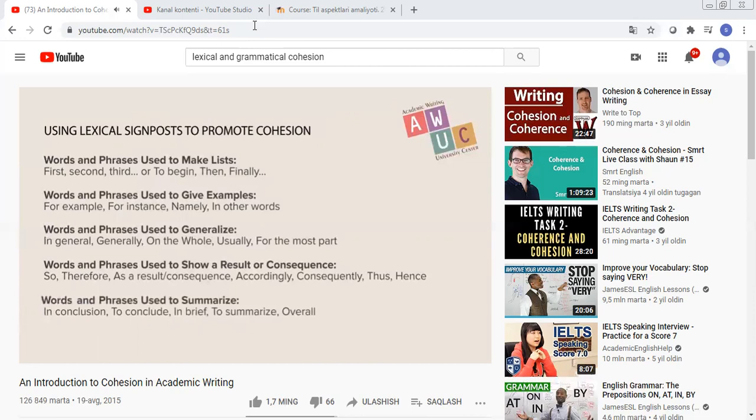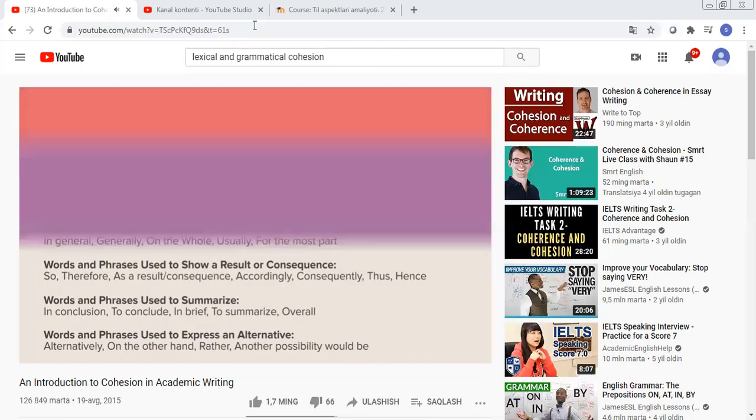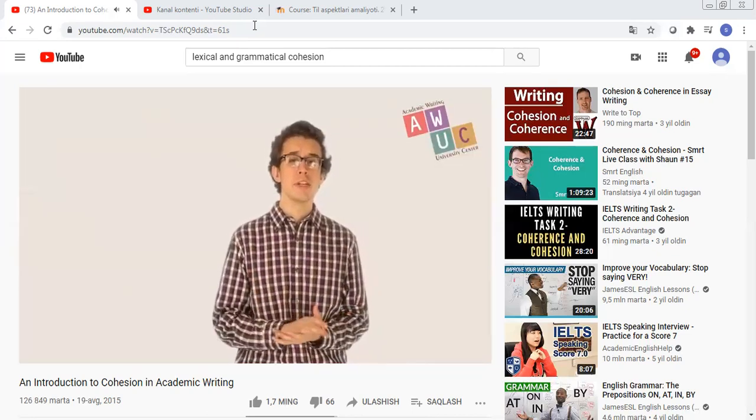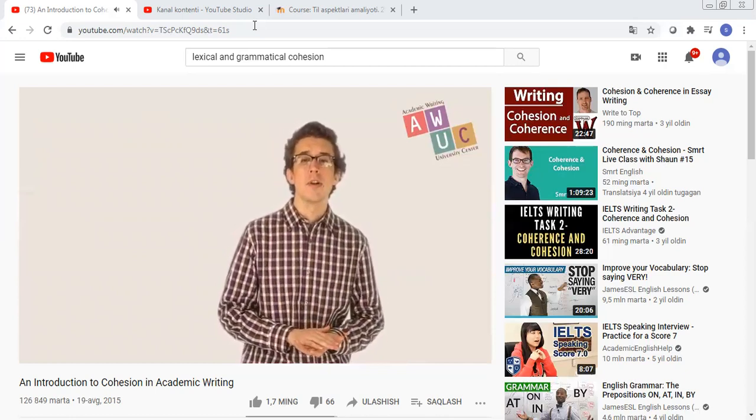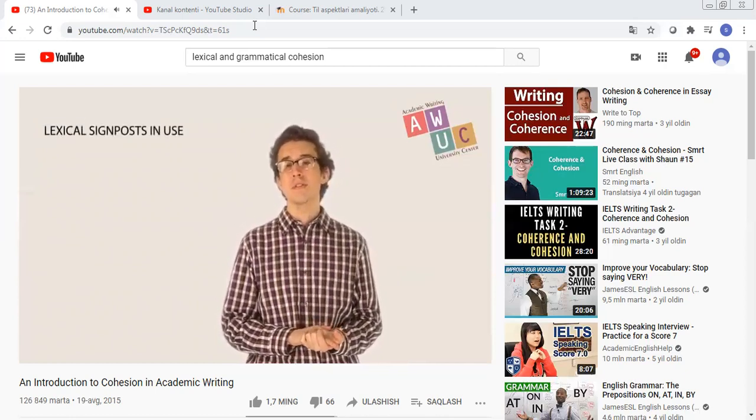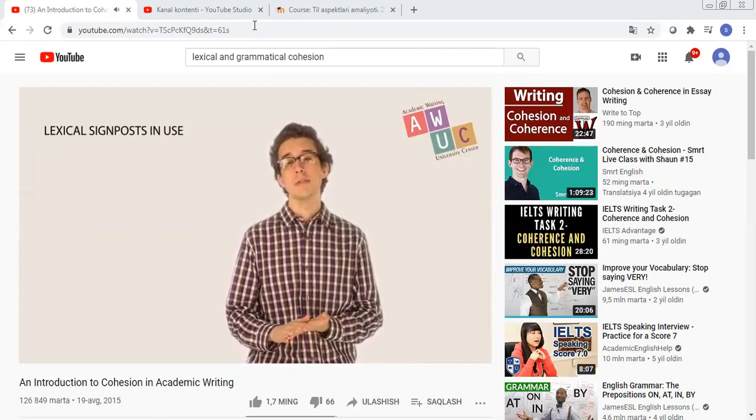Finally, we have words and phrases used to summarize, like in conclusion, to conclude, overall, and words and phrases used to express an alternative, like alternatively, on the other hand, rather, and another possibility would be. Using these words and phrases effectively helps the reader better understand the meaning and relationships between information in a text. There are a wide variety of lexical signposts at work in the following paragraph.